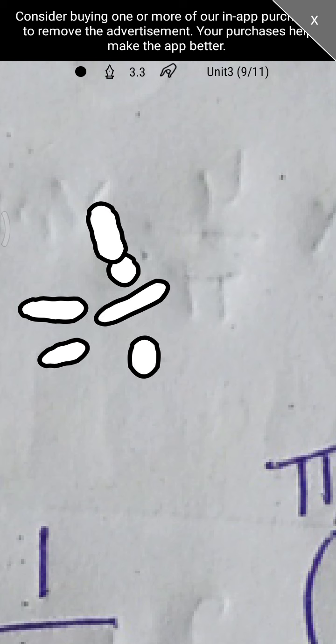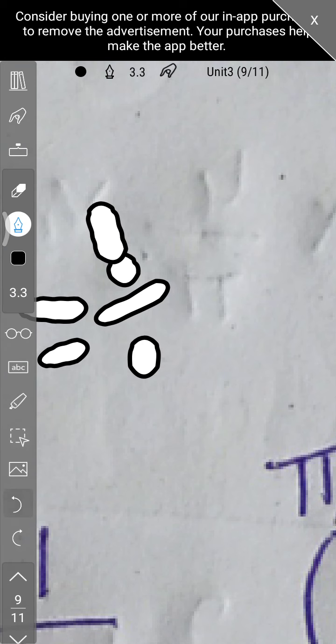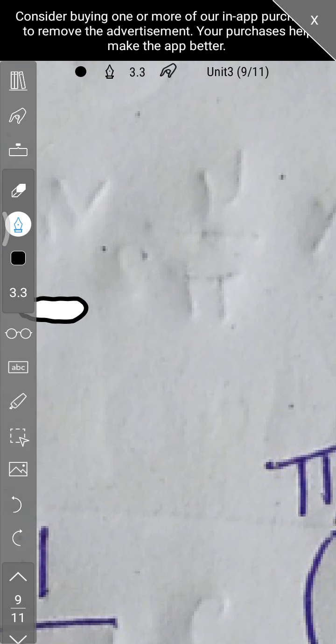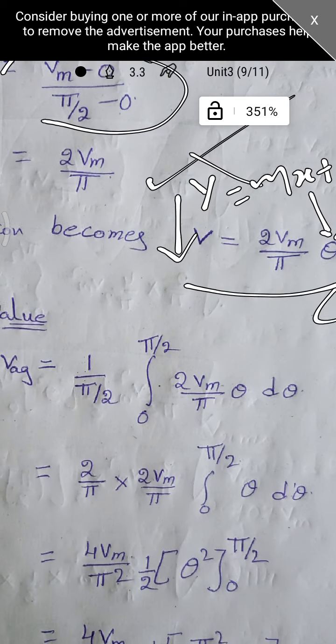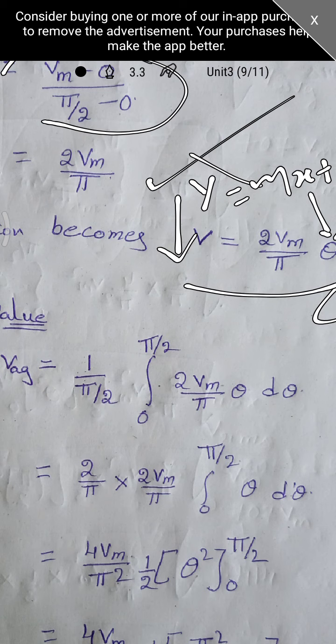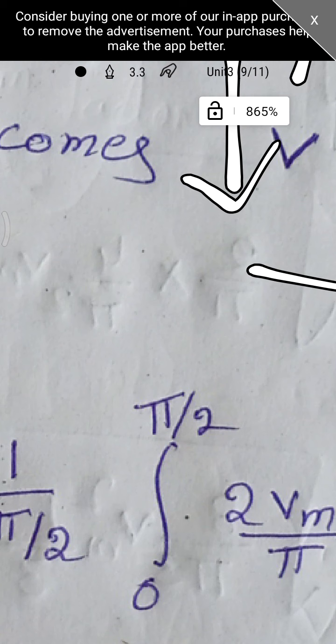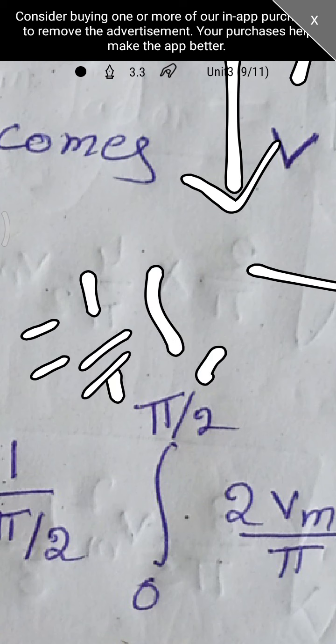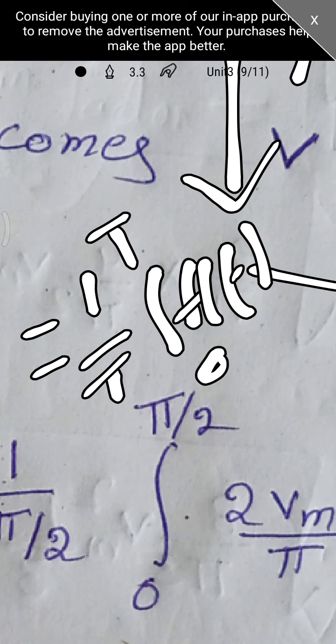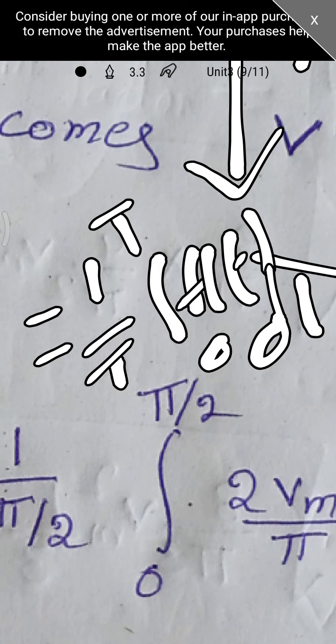By using this equation, 1 by pi by 2, integral 0 to pi by 2 of 2 Vm by pi theta into d theta. The basic formula is 1 by T, integral 0 to T of f of t into dt.